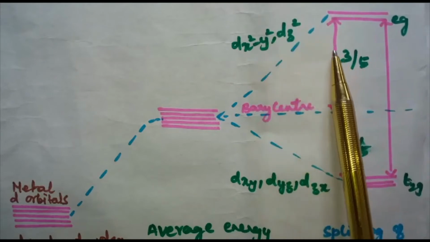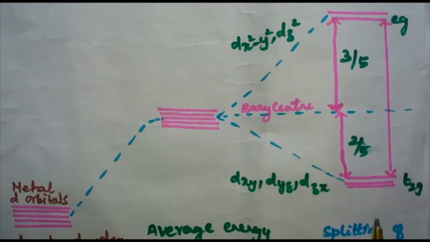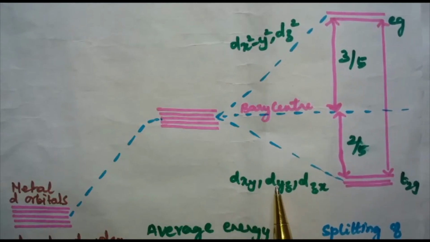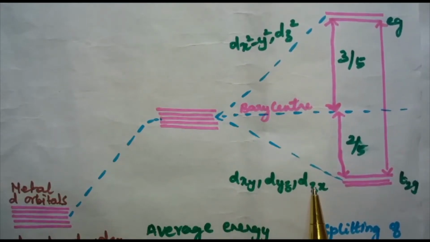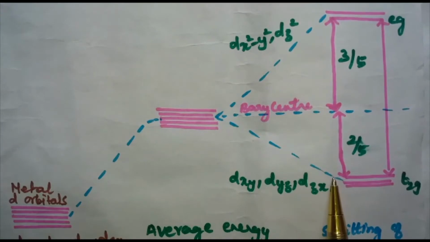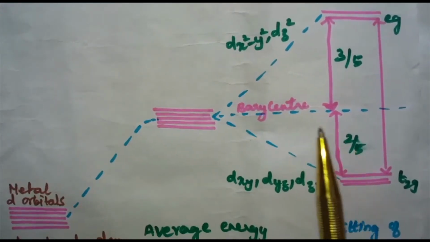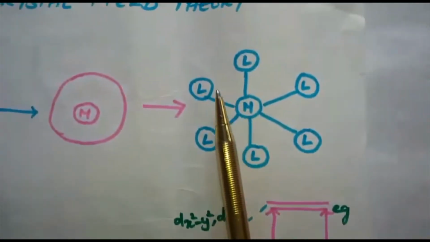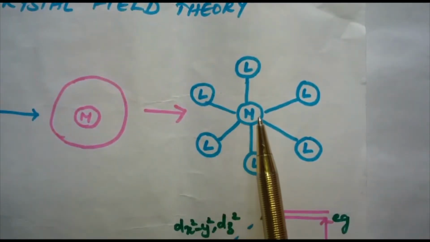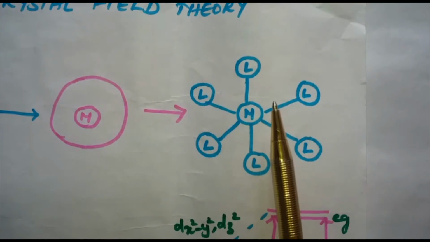The dxy, dyz and dzx orbitals, which are directed between the axes, are lowered in energy relative to the average energy in the spherical crystal field.